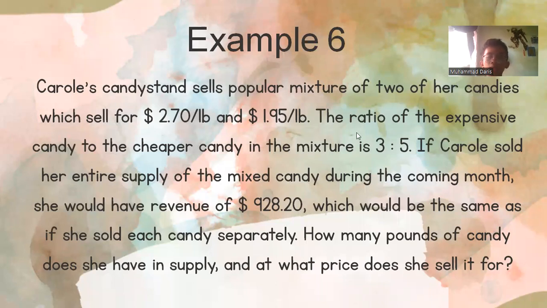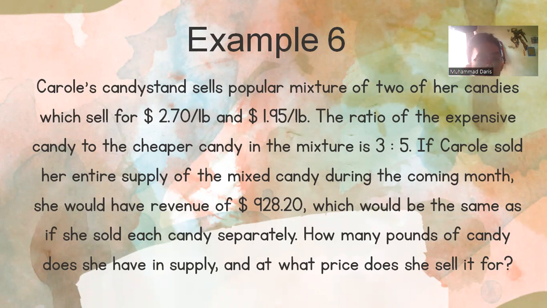Carol's Candy Shop sells a popular mixture of 2 of her candies, which sell for $2.70 per pound and $1.95 per pound. The ratio of the expensive candy to the cheaper candy in the mixture is 3:5.